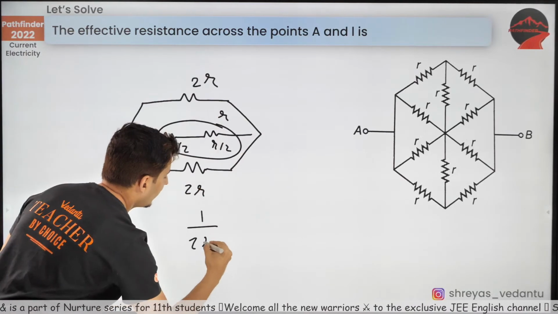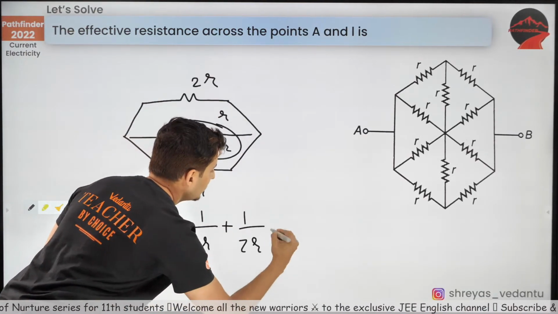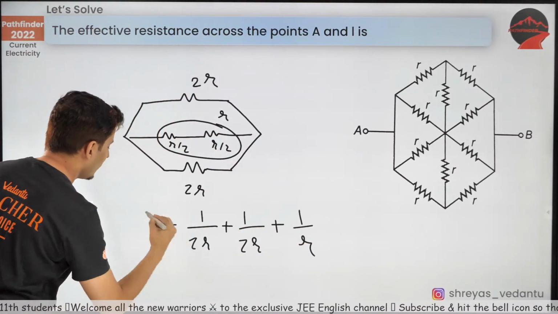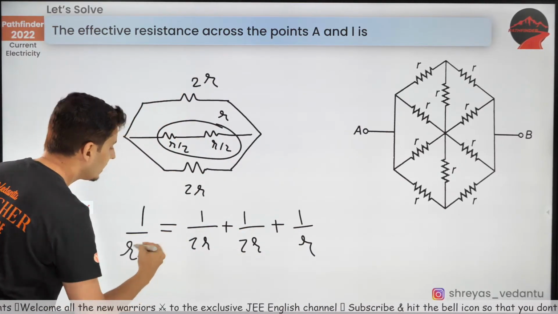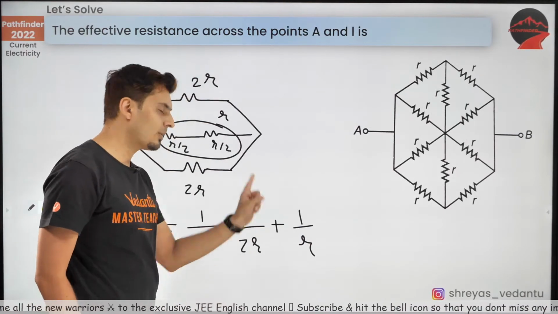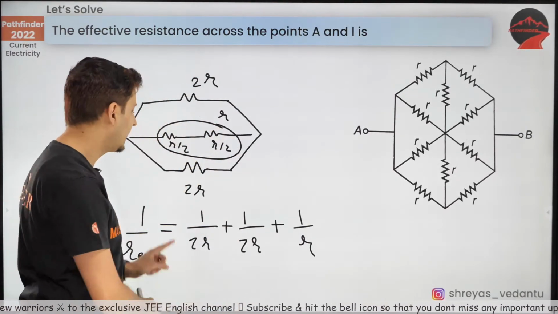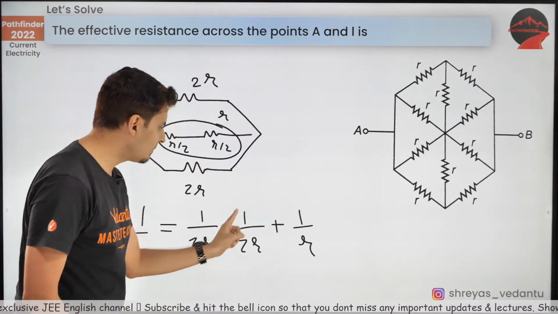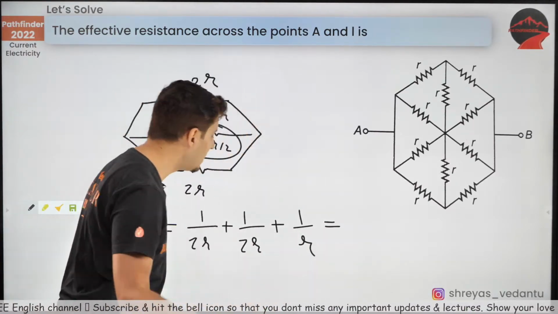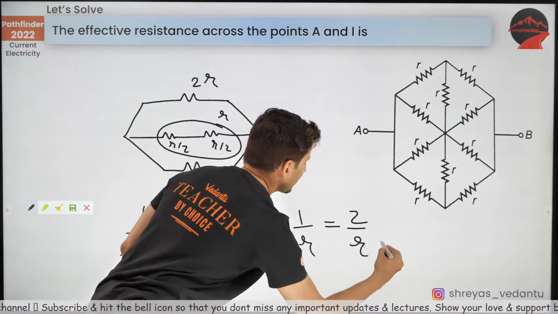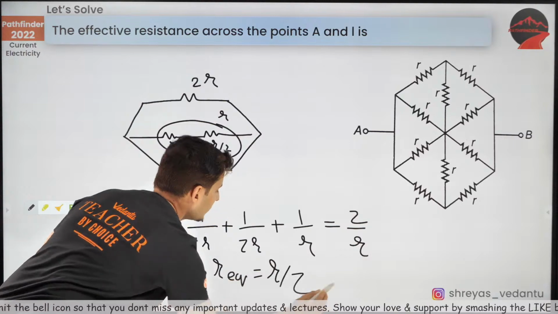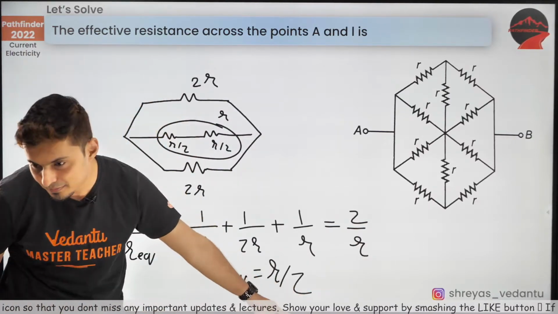So I had to write 1 by 2R plus 1 by 2R plus 1 by R. This was 1 by R equivalent. By mistake, I wrote 1 by R plus 1 by R plus 1 by 2R. My bad. And yes, 1 by 2R plus 1 by 2R is 1 by R, and 1 by R plus 1 by R is going to be 2 by R. Therefore, R equivalent will be R by 2. So that's the answer.